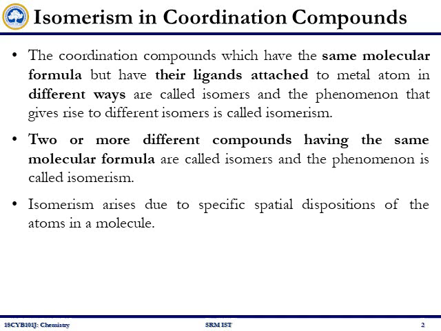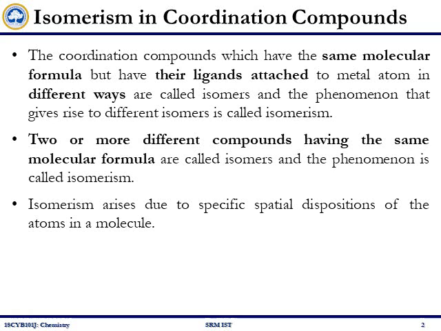Or you can have isomers in which the molecular formula is the same and the bond connectivity is also the same, but how the ligands are arranged around the metal ion in three-dimensional space will differ, which can give rise to different isomers.